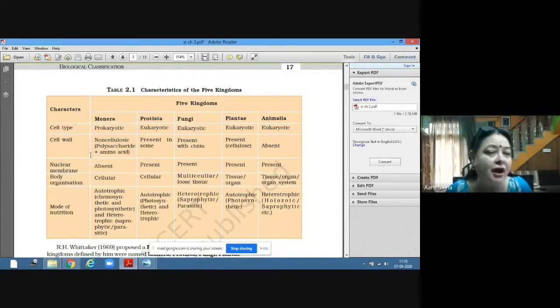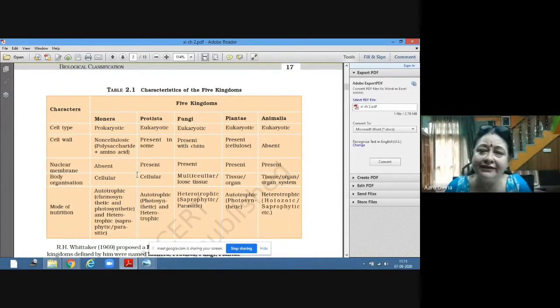Then in Monera, the cell wall is non-cellulosic. That means the cell wall is not formed of cellulose, as in the case of plants. In plants, the cell wall is made up of cellulose. But in bacteria, the cell wall is not made up of cellulose. Rather, it is made up of polysaccharide and amino acids. In Monera, the bacteria, the nuclear membrane is absent. We have already discussed that the well-defined nucleus is absent.